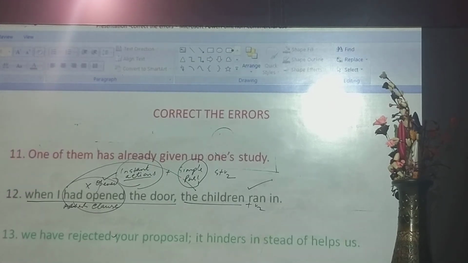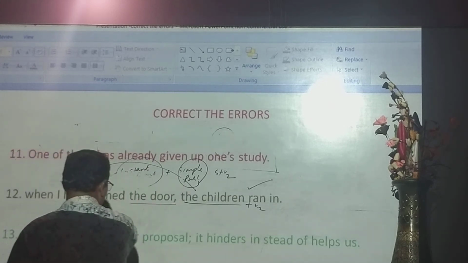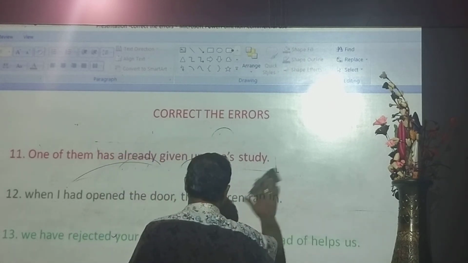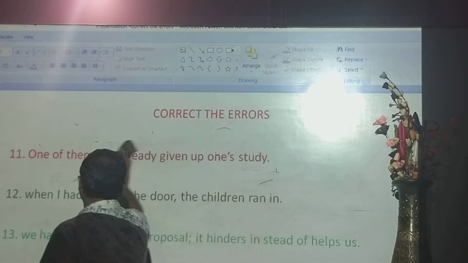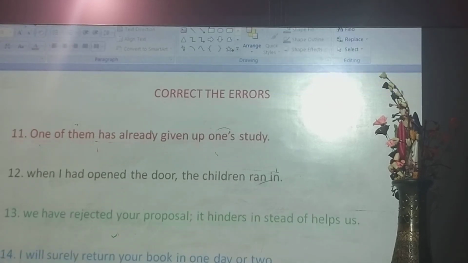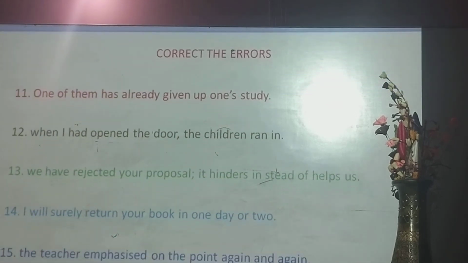Question number 30. We have rejected your proposal. It hinders instead of helps us. And what does it mean? We have rejected your proposal. Locate the subject.